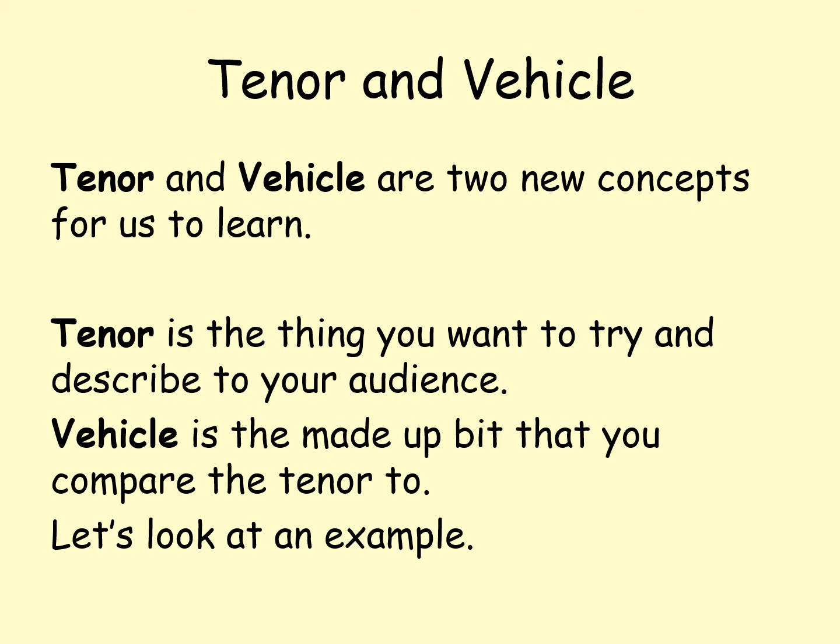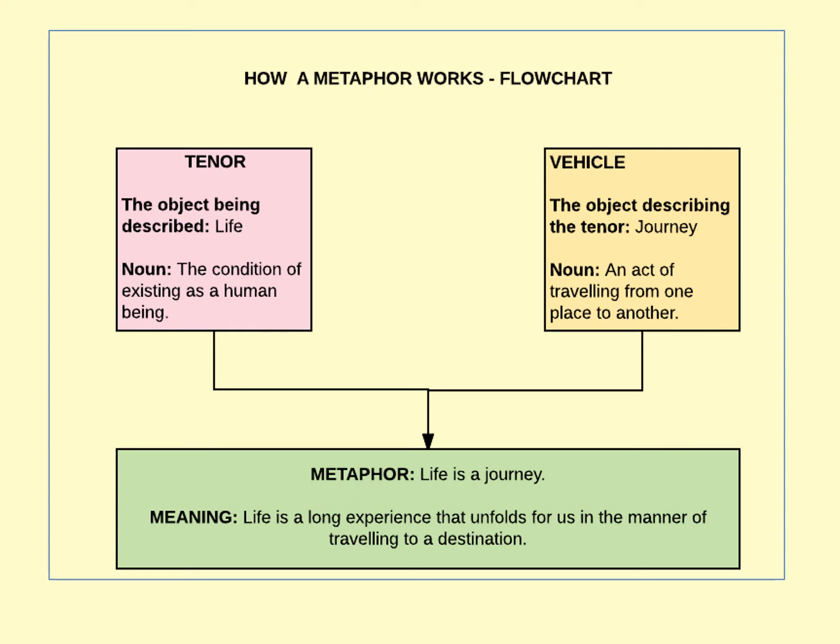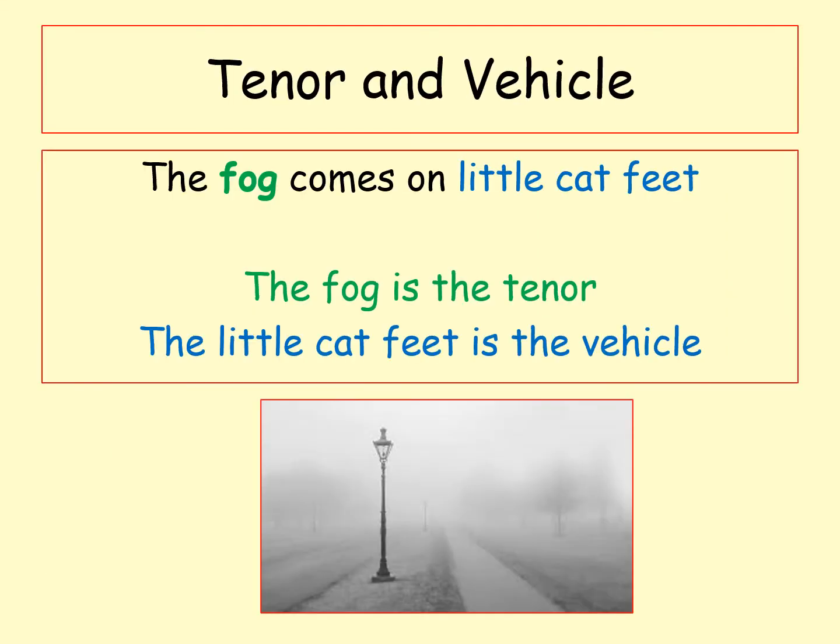Let's look at a few examples. If you're using a phrase like life is a journey, then the tenor, the object that's being described, would be life. The vehicle is what you compare the object to, so you're describing life as being like a journey. The meaning of that is life is a long experience that unfolds for us in the manner of traveling to a particular destination. We're going to do a little bit of work on that now.